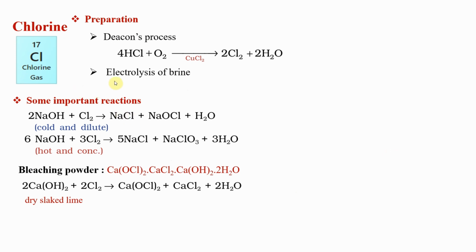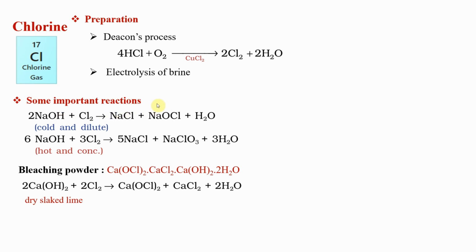Preparation of chlorine: the NCERT book gives certain reactions, but they have never come in NEET. Plain memory, no pattern there, so I have not included them. We want to remember the name reactions, particularly for match the following. Deacon process, and remember the catalyst CuCl2. Electrolysis of brine we have already seen, salt water. Seawater is also a brine solution, roughly 2.5% of seawater by mass is NaCl. When electrolyzed, chlorine and hydrogen are liberated: hydrogen at the cathode, chlorine at the anode. You can also electrolyze molten NaCl, you get Na and Cl2.